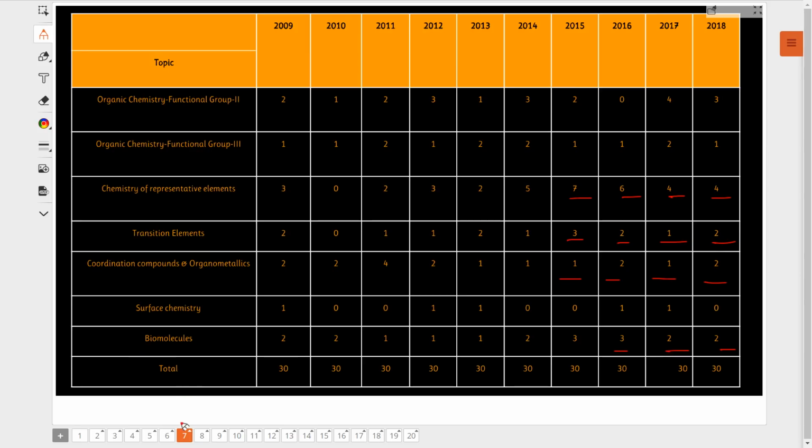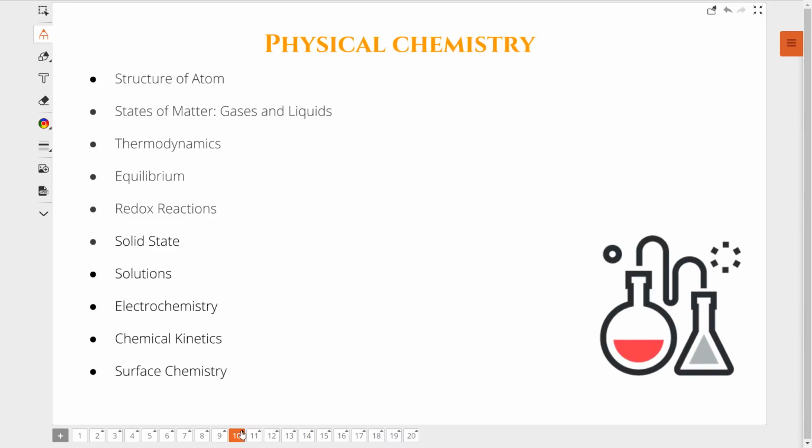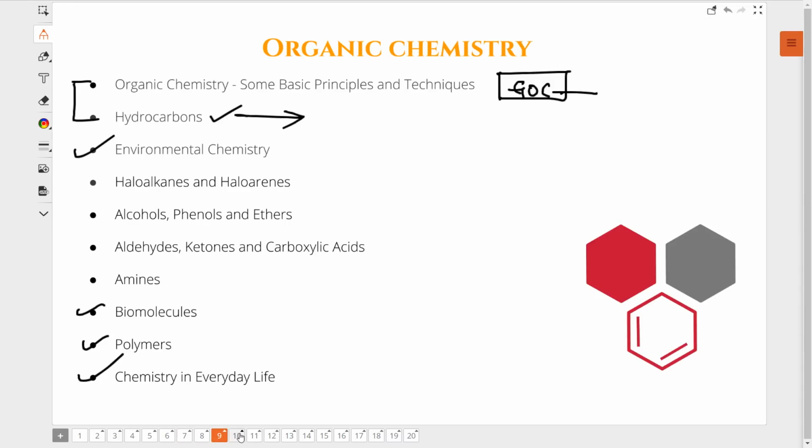Along with this, polymers also is important enough. Environmental chemistry, important enough. So don't even think of ignoring these chapters. They are easier in organic chemistry. And they are the scoring parts in organic chemistry. I get to see some of you talking about remembering polymers and biomolecules is not very easy. It's a little tough. Yeah, it's not very easy, but I'm going to share a few strategies to remember this inorganic chemistry and this kind of a lot of huge data of organic chemistry also at the end.